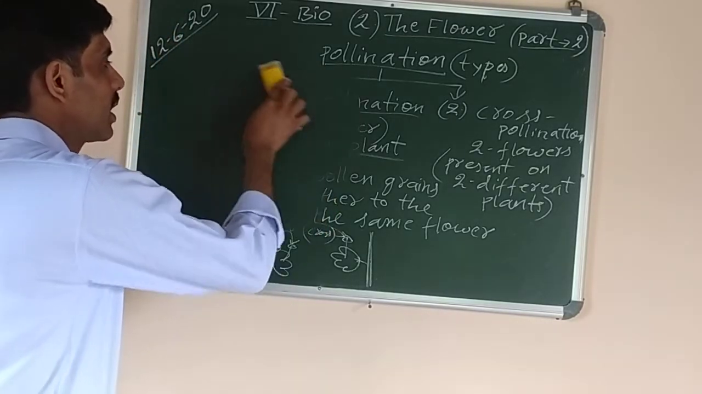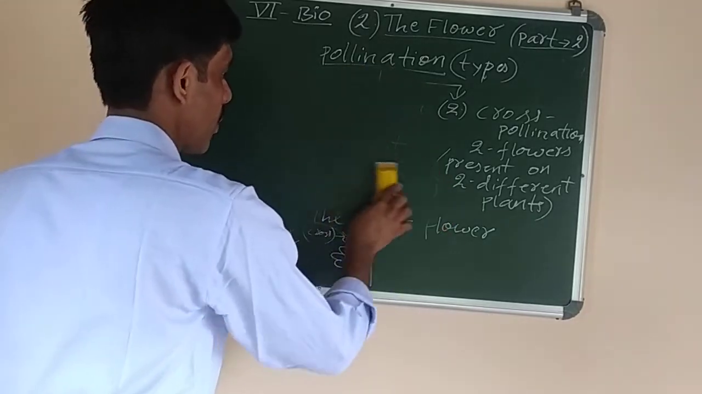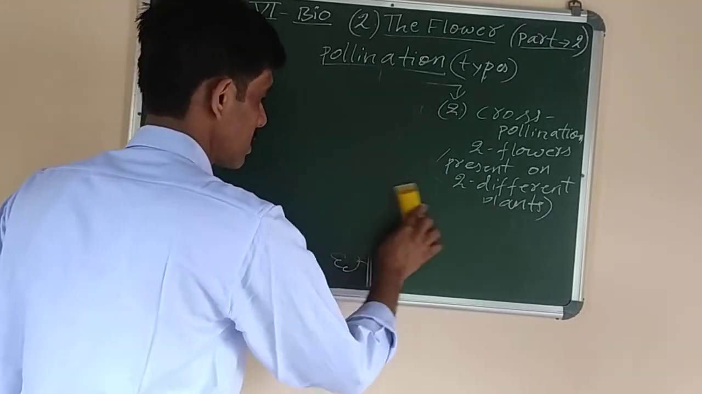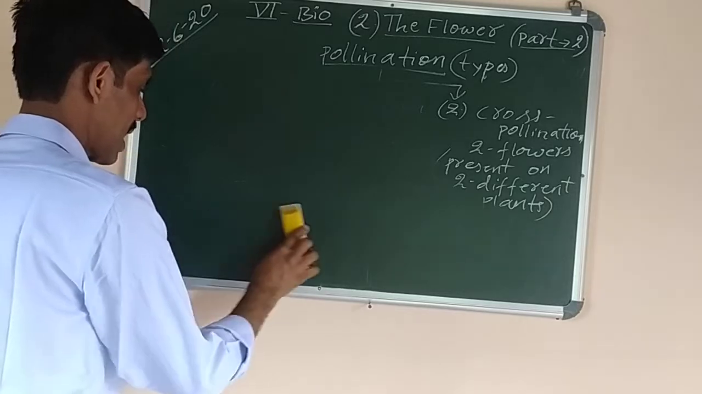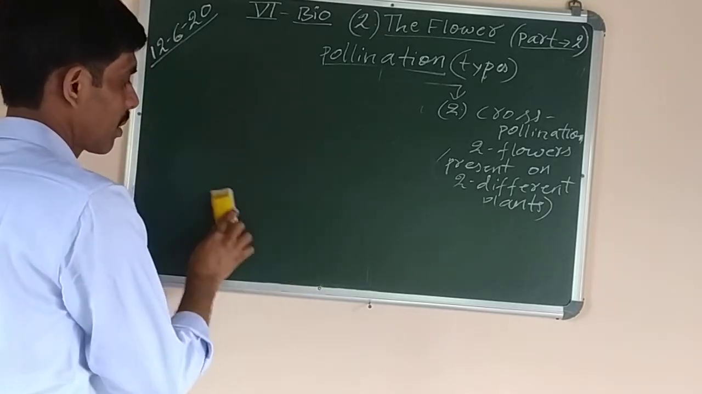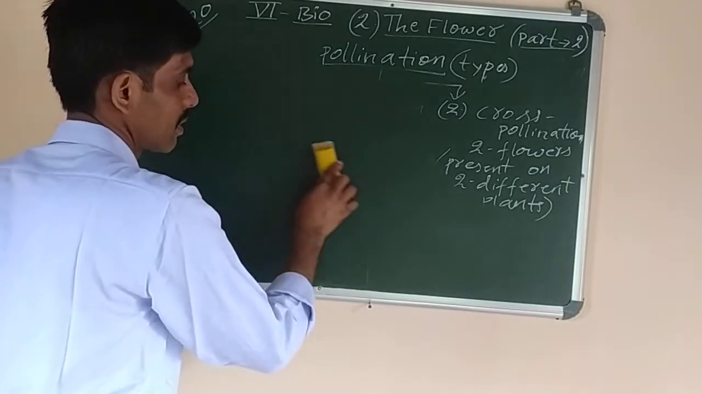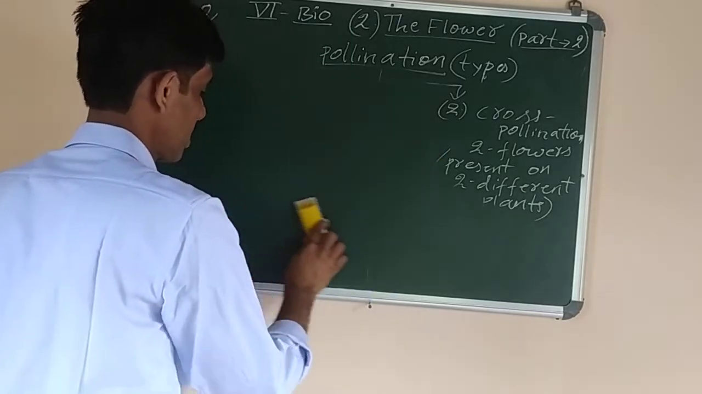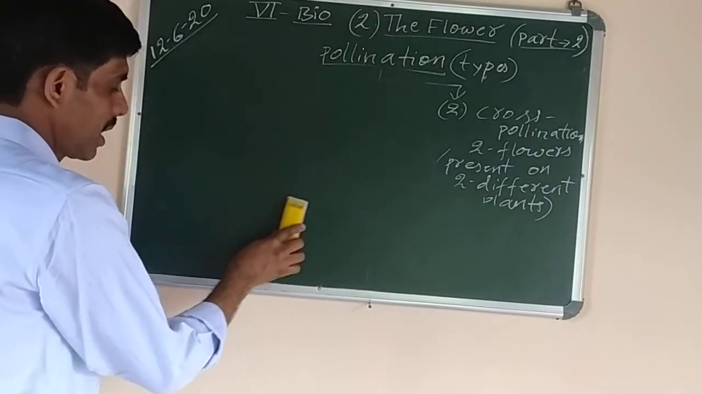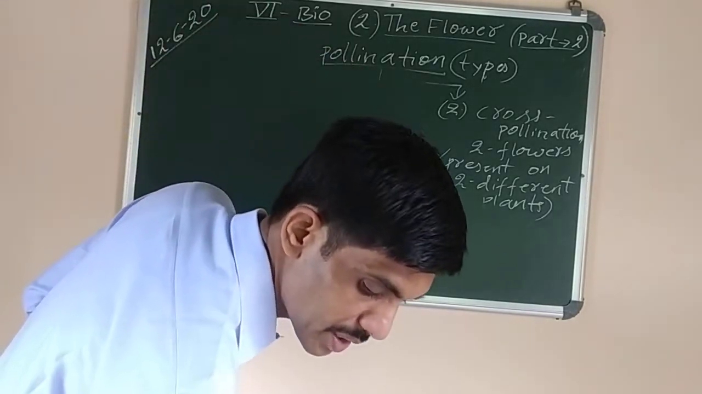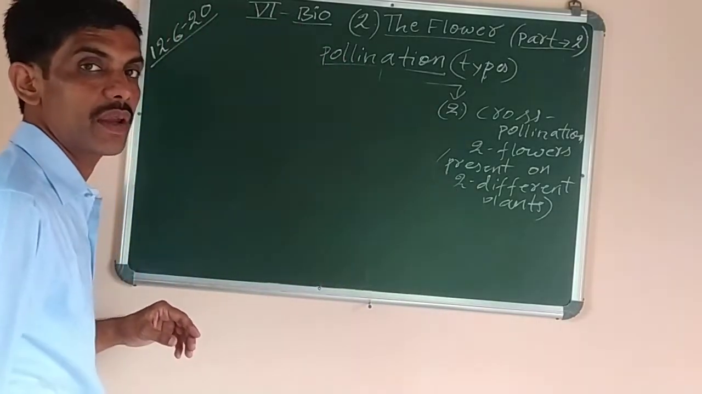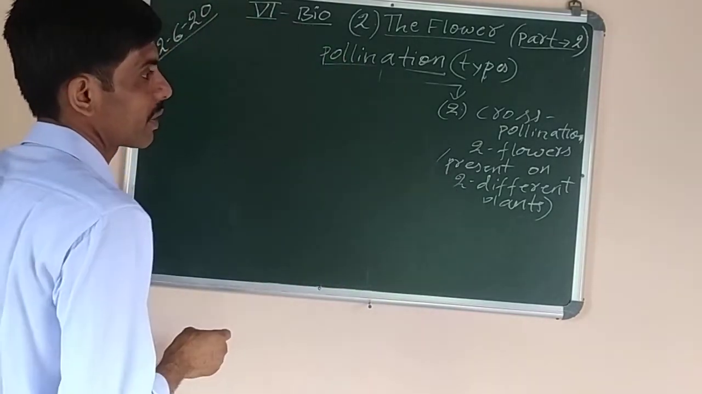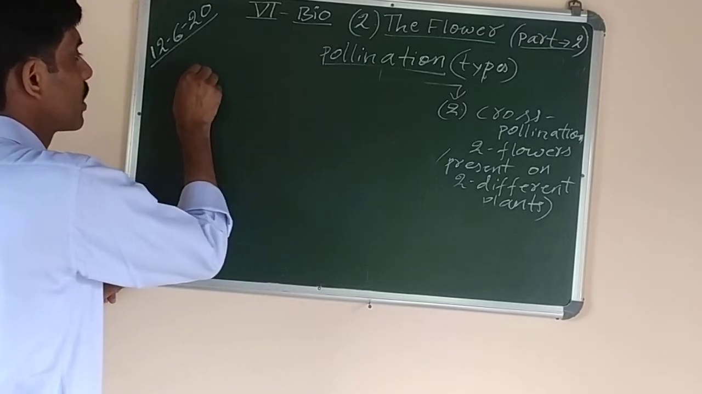So next we have to study the definition of cross-pollination. Now where does self-pollination occur? Self-pollination occurs in plants which have bisexual flowers, like China rose flower is bisexual. It is found in maize plant also, because maize plant has both male and female flowers. So now next we have to study the cross-pollination.